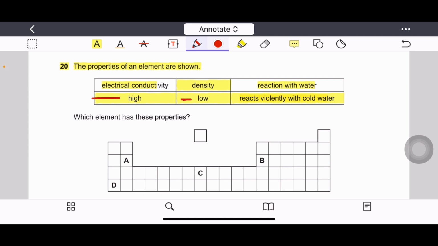Density is low, it means it can be metal from group 1, and it reacts violently with cold water, meaning it is very good in reactivity, so it could be from group 1, option D. Because group 1 shows that as we go down, the reactivity increases down the group. So the most reactive element is D.